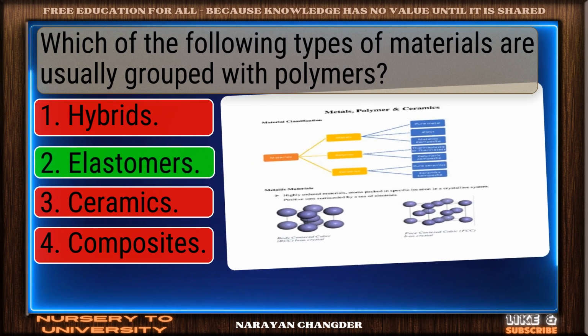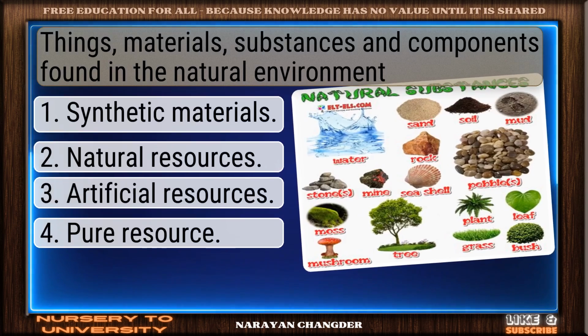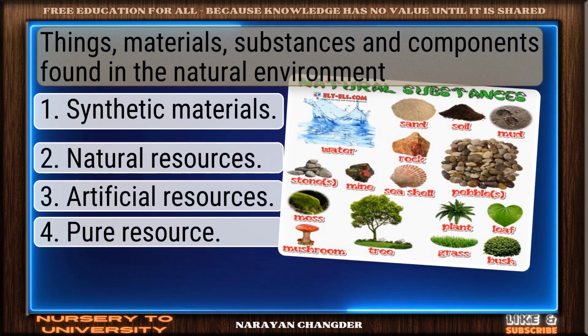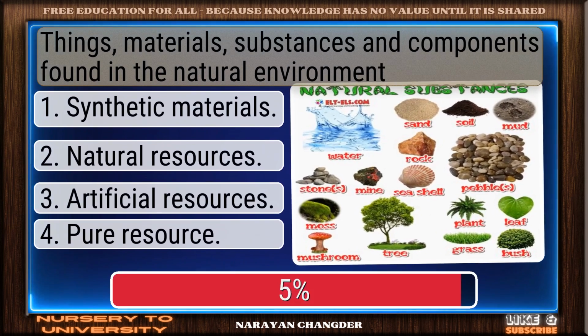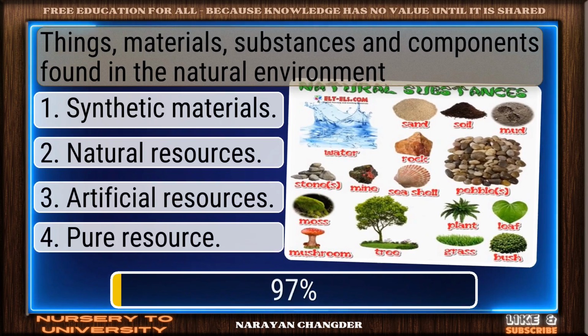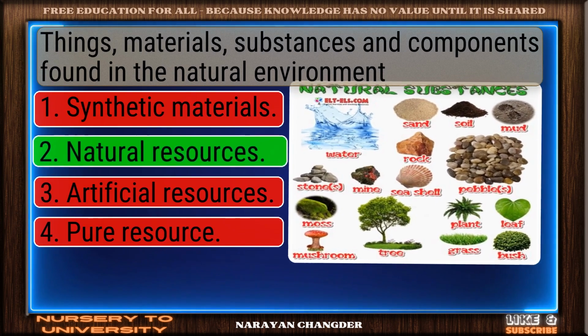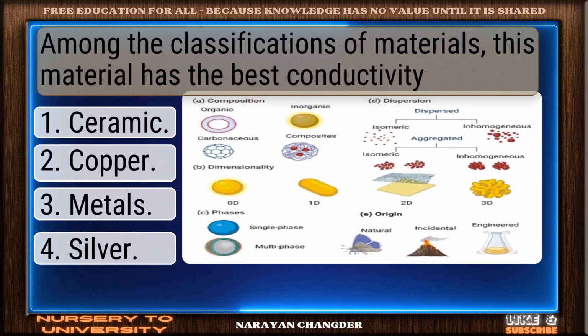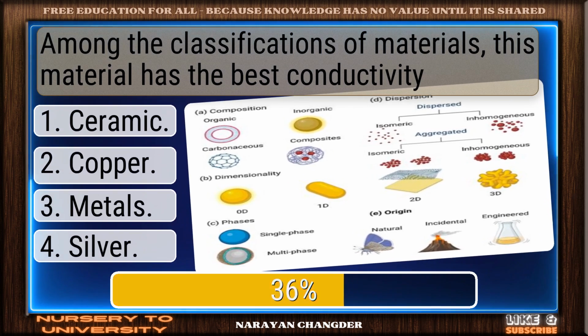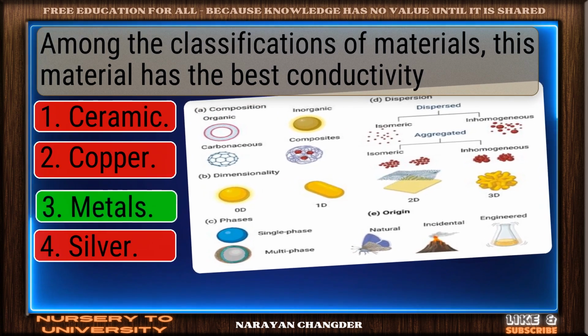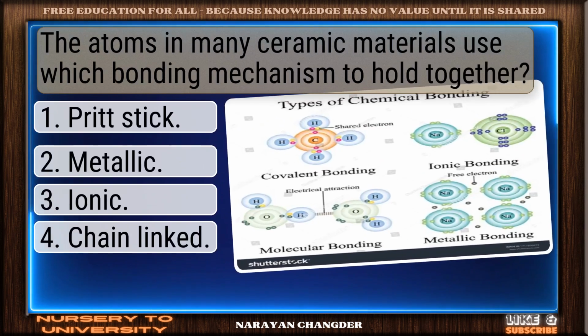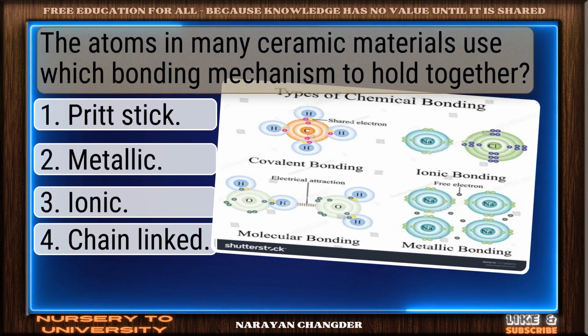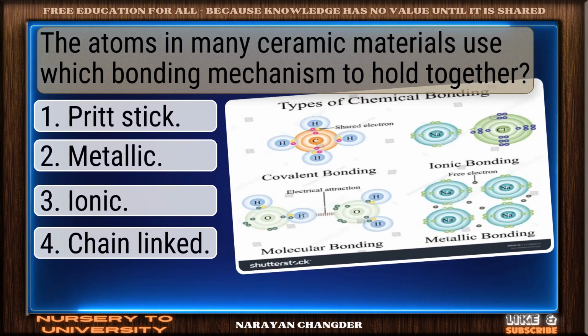Clear and correct, elastomers. Things, materials, substances, and components found in the natural environment. Great job, natural resources! Among the classifications of materials, this material has the best conductivity. Strong answer, metals. The atoms in many ceramic materials use which bonding mechanism to hold together?